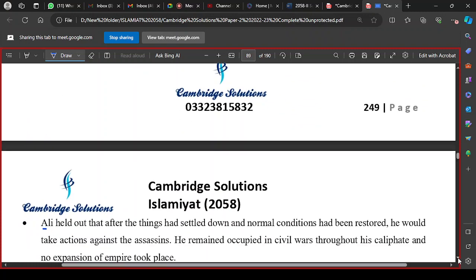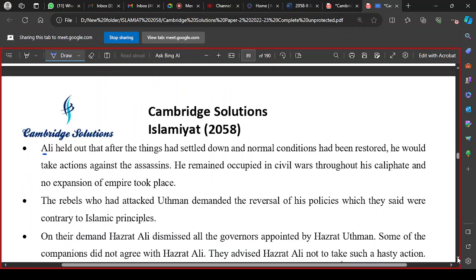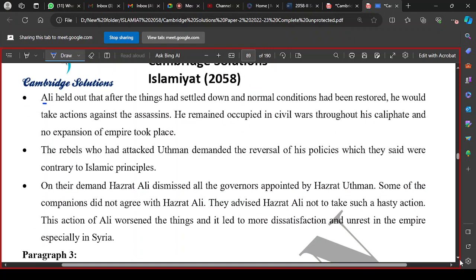You can even mention that after the death of Usman and his assassination, many immigrants, those who had migrated from Makkah to Medina, returned back to Makkah afterwards. This is again the outcome of the death of Usman. Banu Hashim, Banu Umayya, and most of them went back to Makkah.